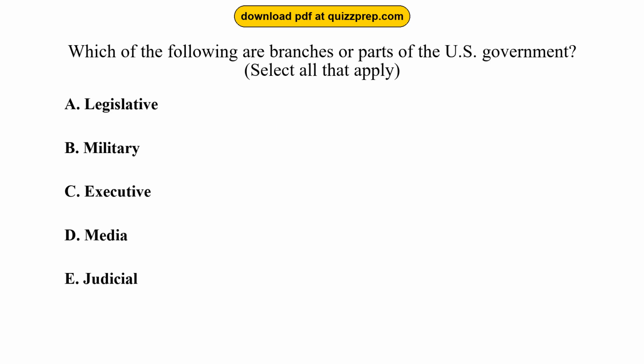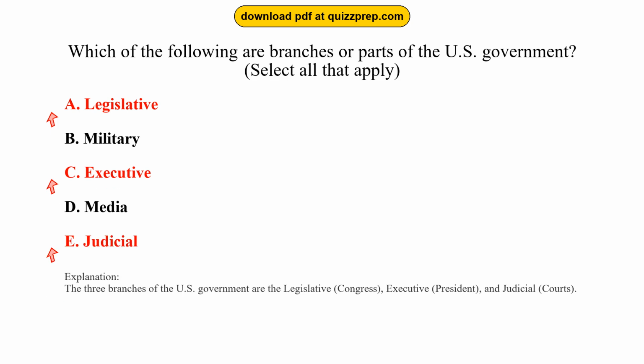Question 82. Which of the following are branches or parts of the U.S. government? Option A, legislative. Option B, military. Option C, executive. Option D, media. Option E, judicial. The correct answers are options A and C and E. Legislative, executive, judicial. The three branches of the U.S. government are the legislative, Congress, executive, president, and judicial, courts.